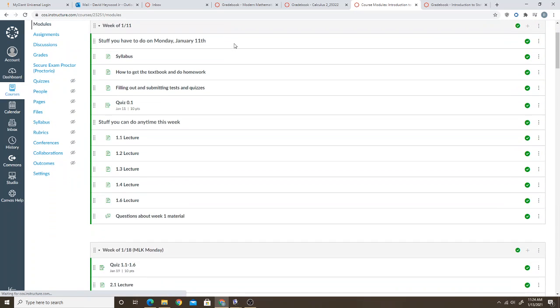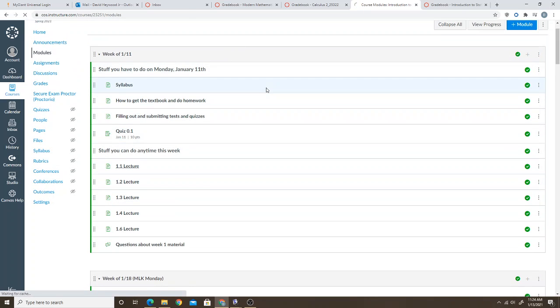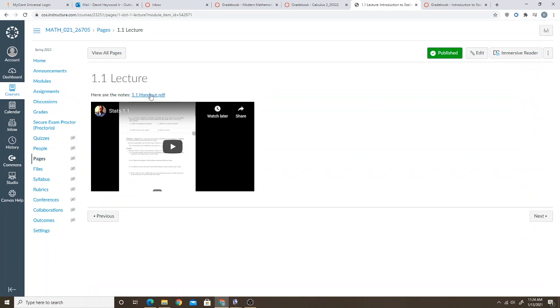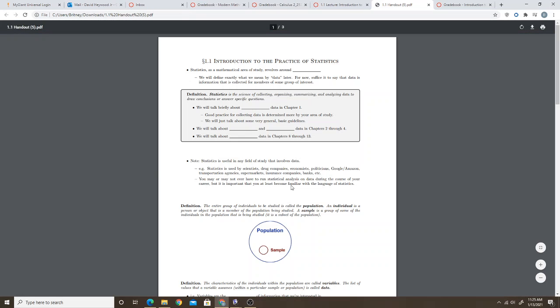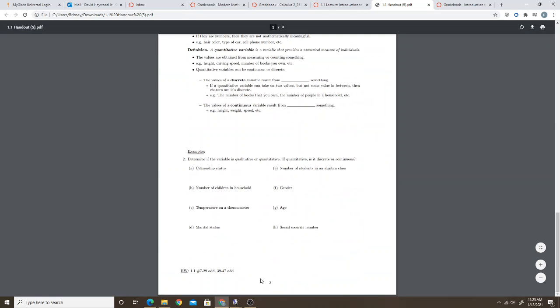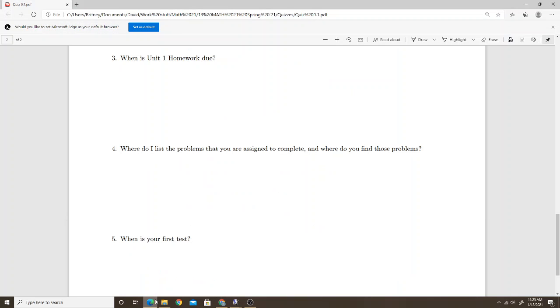So just to show you, you open up a lecture, you have a set of notes, and then you have a lecture video. If you open up the set of notes, scroll to the very last page, on the bottom of the last page, you have a homework assignment. You have problems listed here. So this tells you you're supposed to do 1.1, numbers 7 through 29 odd, and numbers 39 through 47 odd, right? That's where you find the problems, listed on the bottom of the last page of lecture notes.